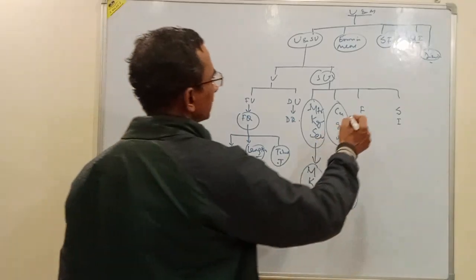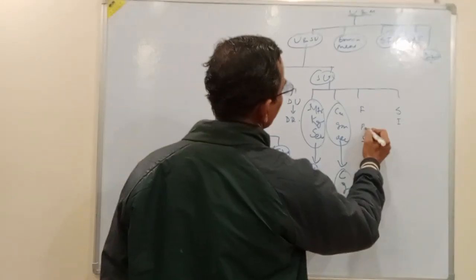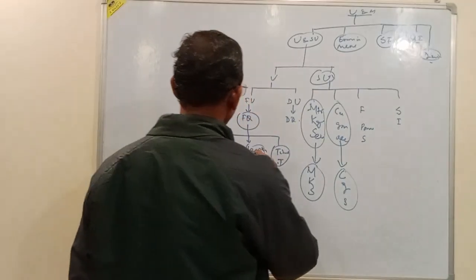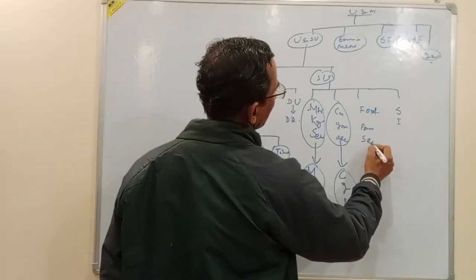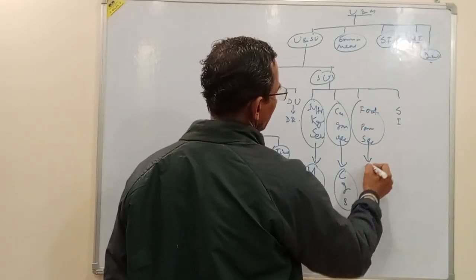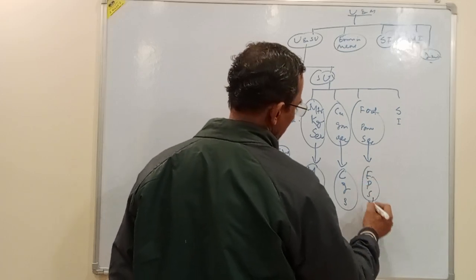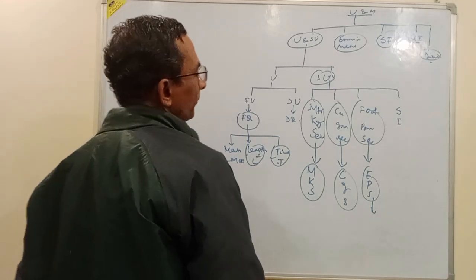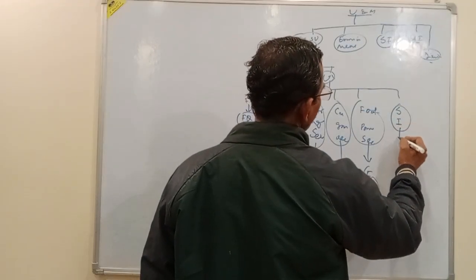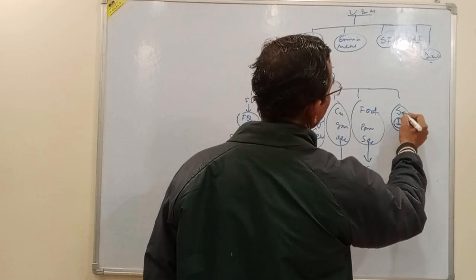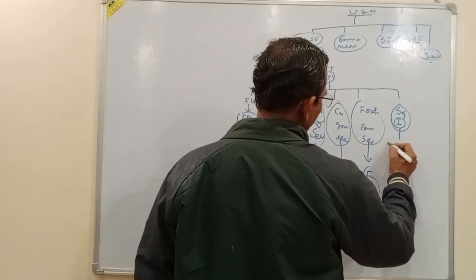Similarly, when the unit of mass is pound, the unit of length is foot, and the unit of time is second, the system of units becomes the FPS system. It's a British system. Now, the last one is the international system of units. This is a modification of the MKS system.